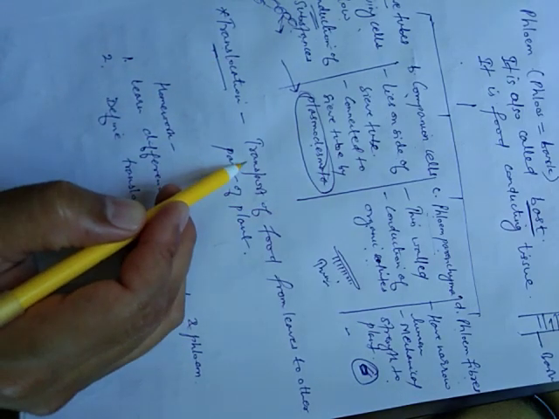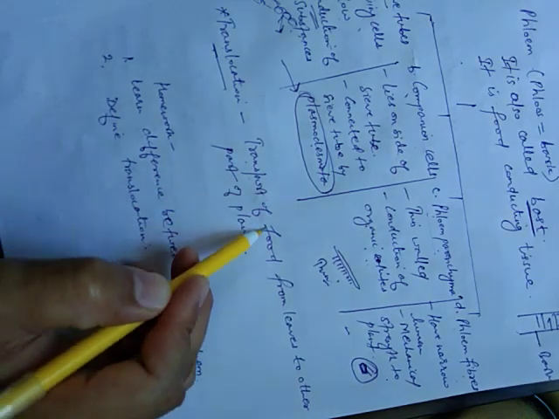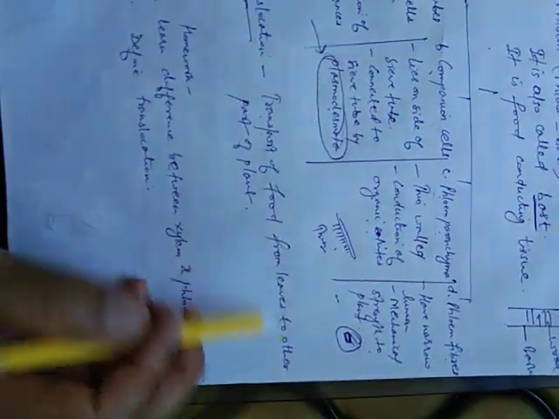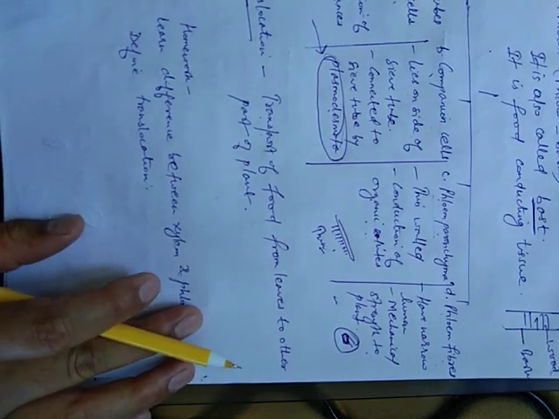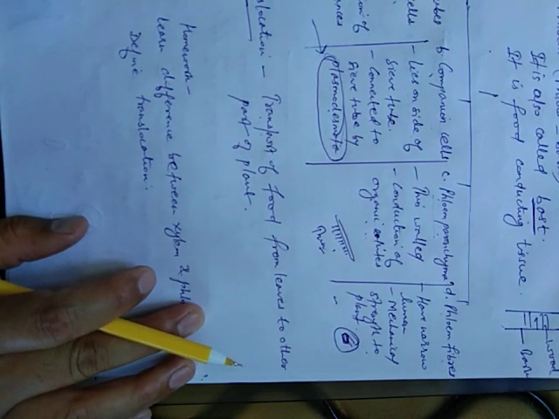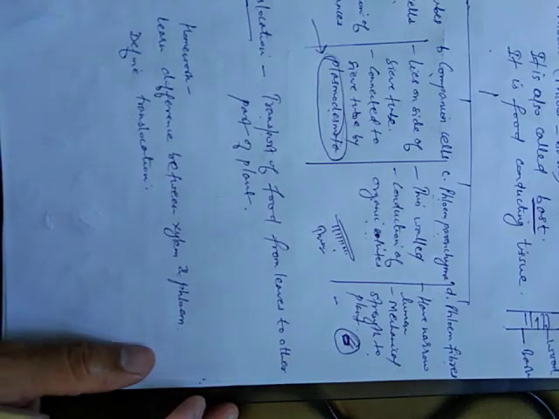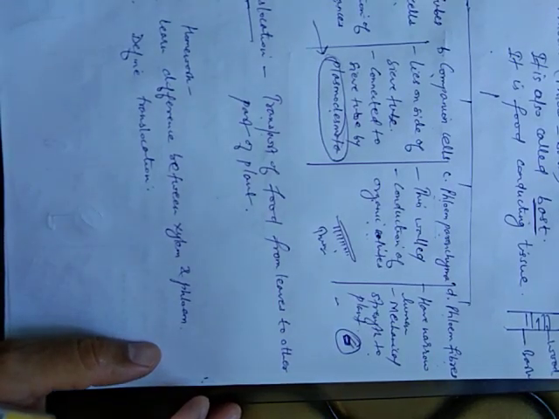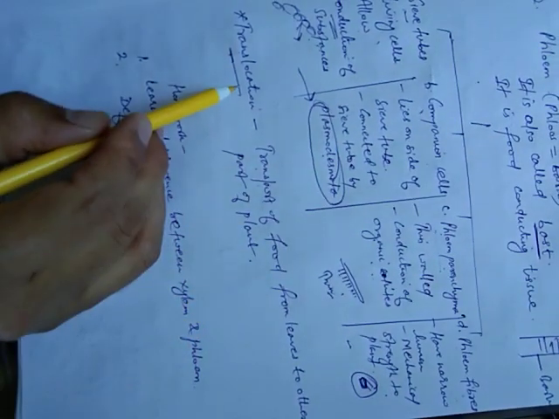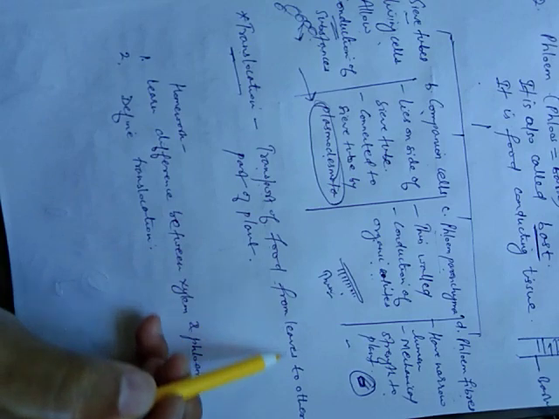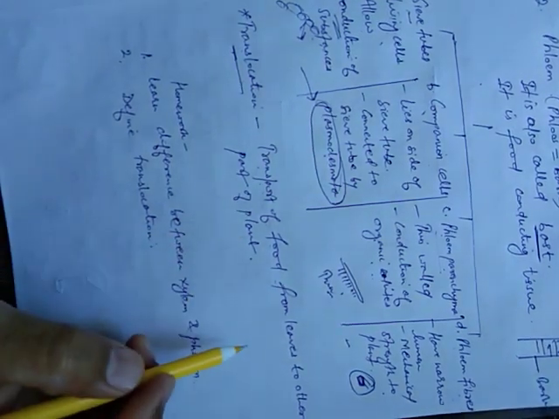So it can be defined as transport of food from leaves to the other parts of the plant. Once the food is prepared, it needs to be transported to all other parts, so that all other parts can get energy for survival.